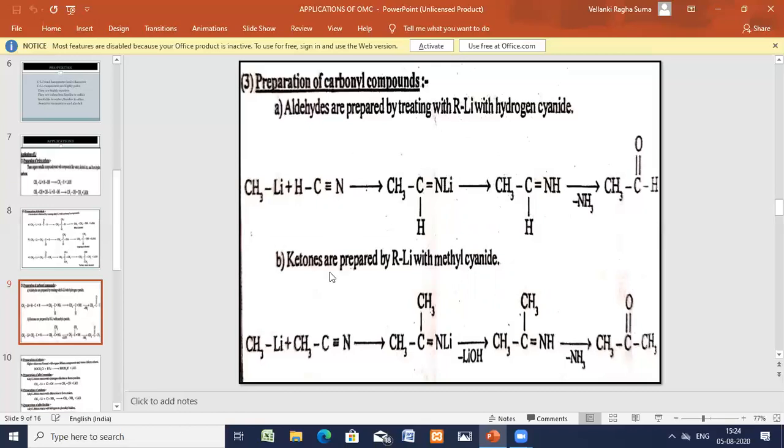Now using cyanides, here this is HCN, this is methyl cyanide. So using hydrogen cyanide and methyl cyanide, we have prepared the compounds, that is carbonyl compounds. Using the hydrogen cyanide, I have prepared acetaldehyde. Using the methyl cyanide, I have prepared the acetone. This is the way we prepare carbonyl compounds using the alkyl lithium compounds.